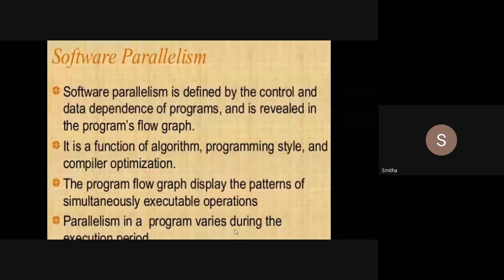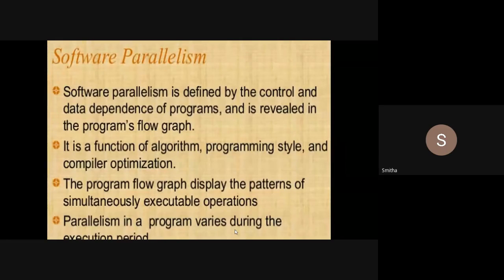If there is no dependency between the instructions, then we can give those instructions to the processor to execute simultaneously. Right, students? First we have to see, is there any dependency? If no dependency, those instructions can be given simultaneously. This is the basic thing, right? That is what the first statement says: software parallelism is defined by the control and data dependence of programs. So that is defined by those two dependencies, and is revealed in the program's flow graph.